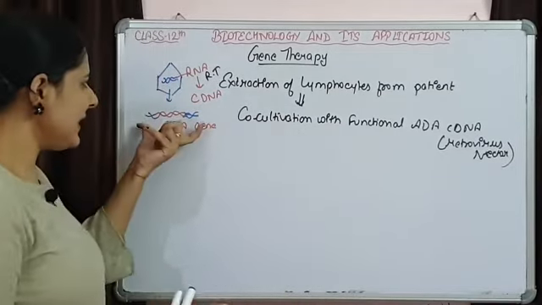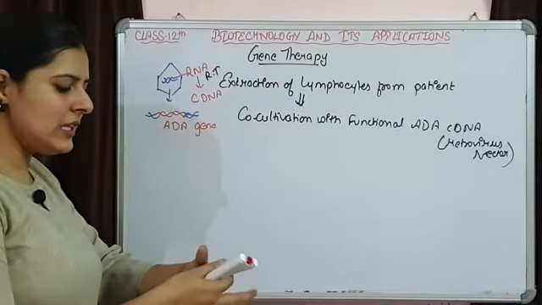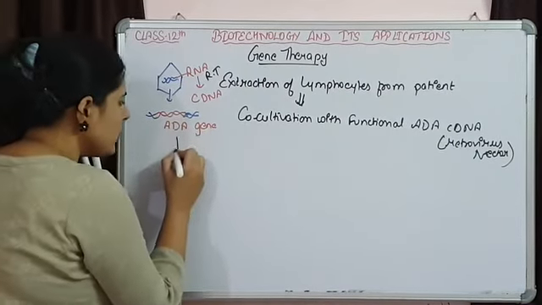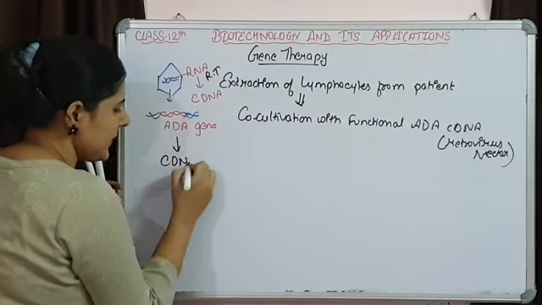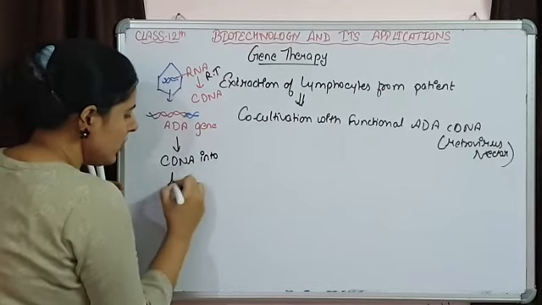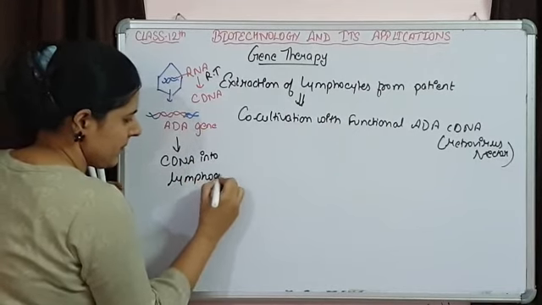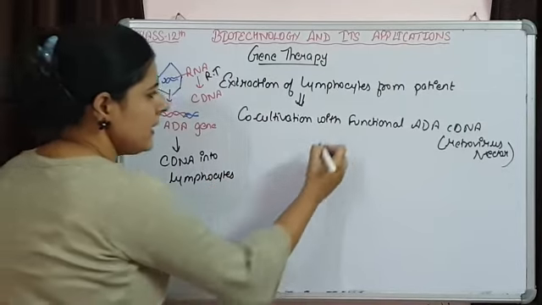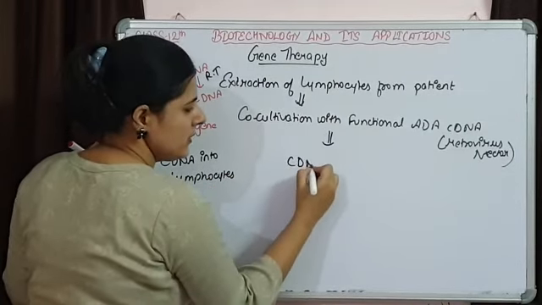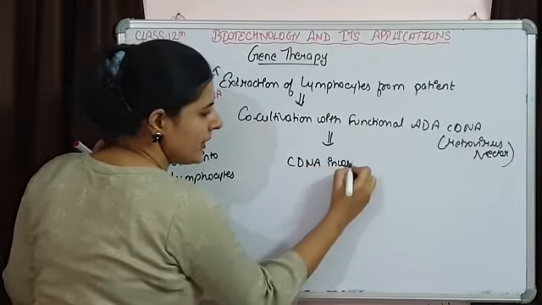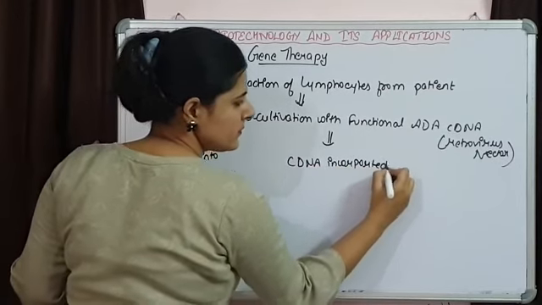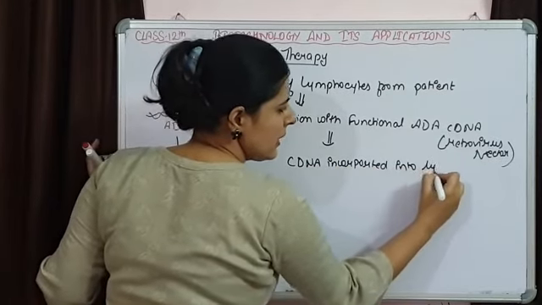So a cDNA is going to be formed, and these retroviruses are going to incorporate this cDNA into lymphocytes.